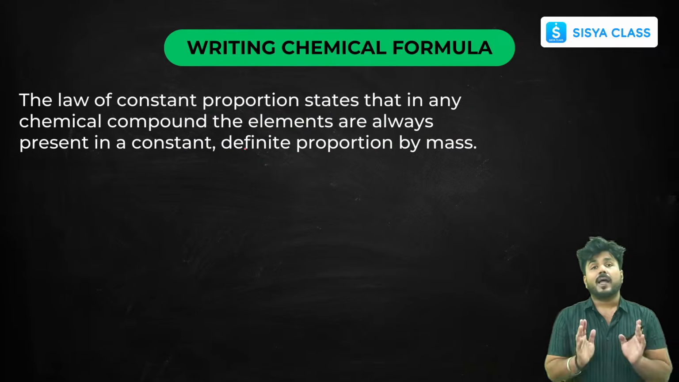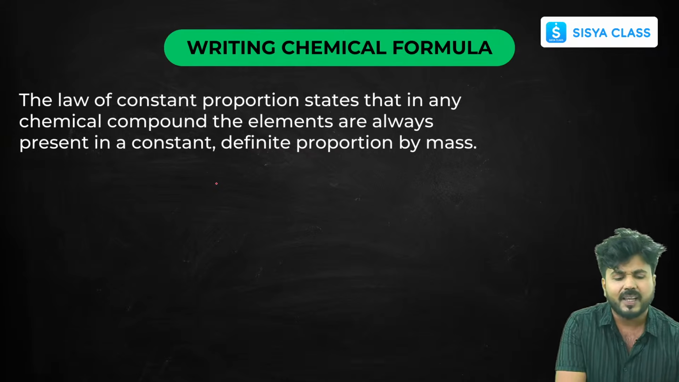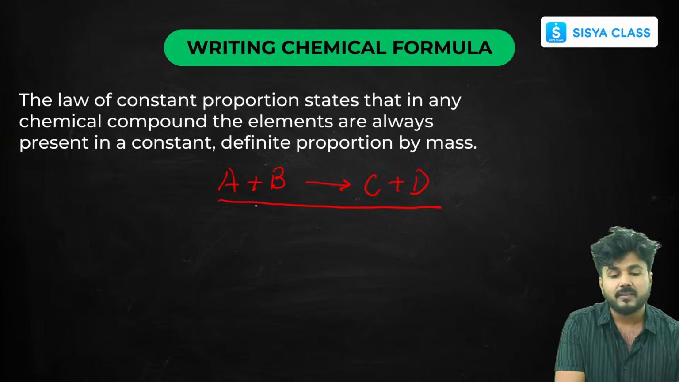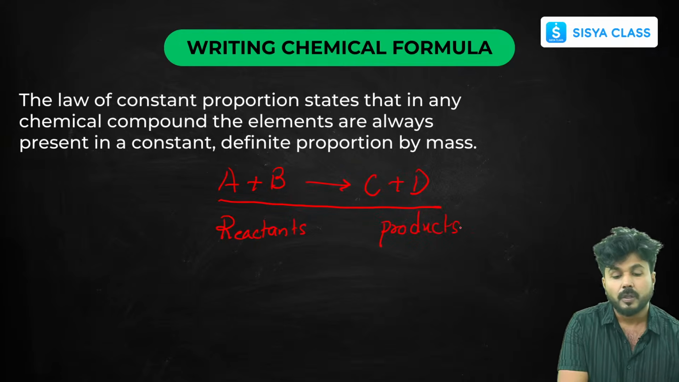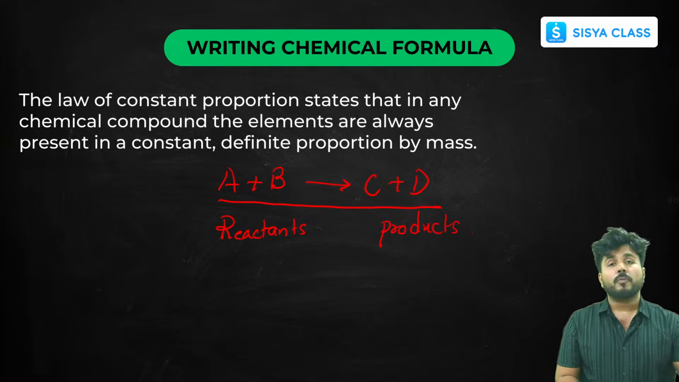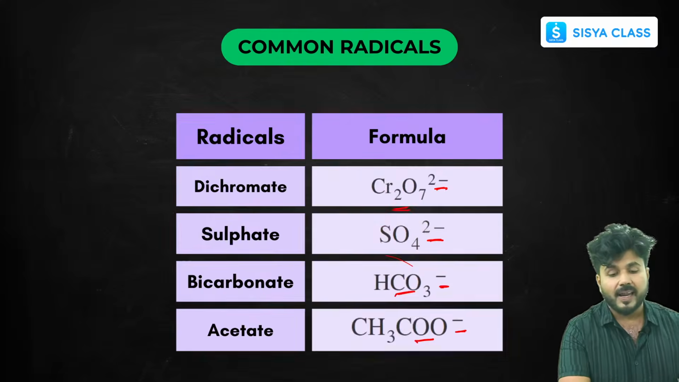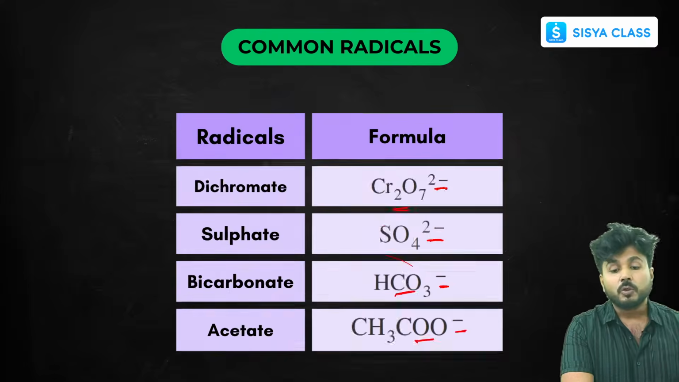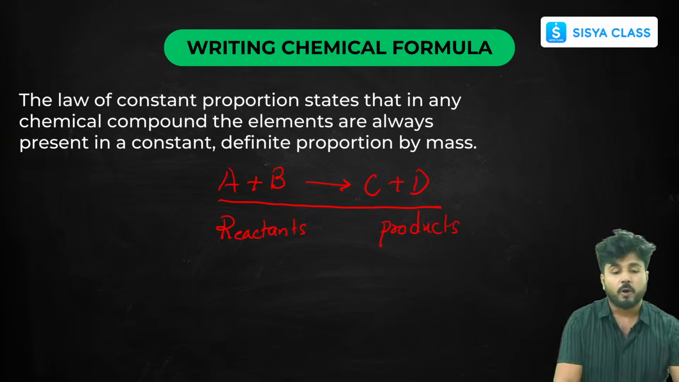Let's take an example of a chemical reaction. If this is a chemical reaction, A plus B gives C plus D, here you can see there are two reactants and two products. So which law do these chemical formulas follow? These chemical formulas which we have just seen in the previous slides, these ions, how do their valencies come to be obtained? So all these follow the law of constant proportion.